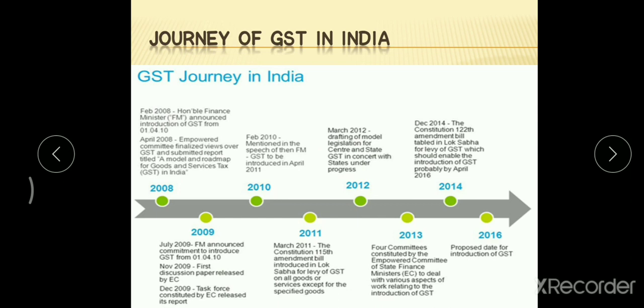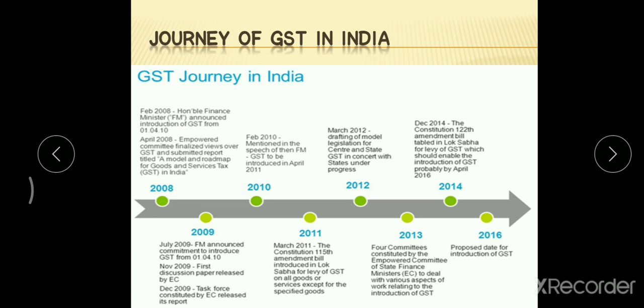In 2007 the discussion paper was released, but it did not come to light due to many reasons, political reasons rather than economic reasons. So in February 2008, the Honorable Finance Minister announced the introduction of GST from 1-4-2010. In 2010 they decided to introduce it, but due to those reasons it was not introduced.